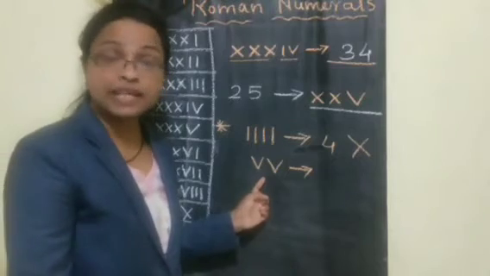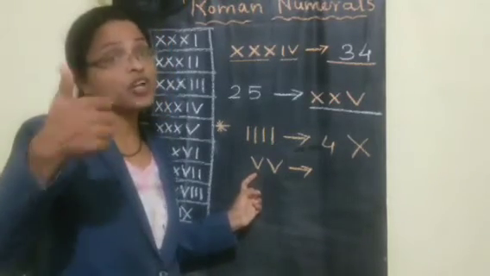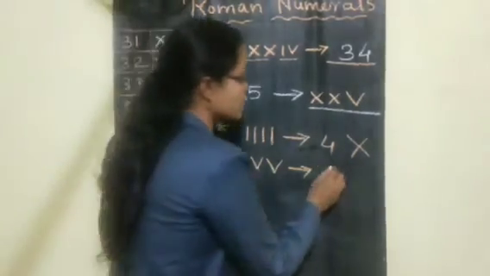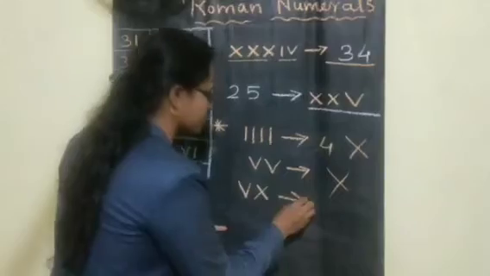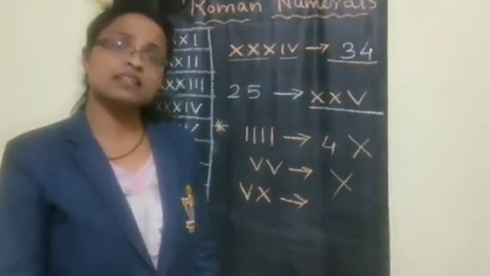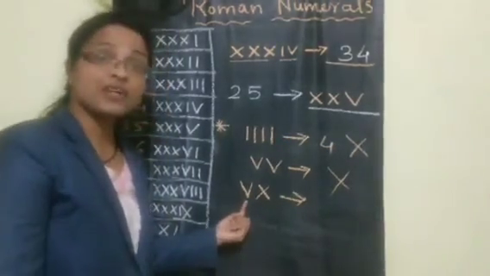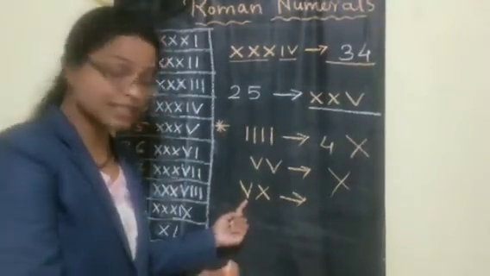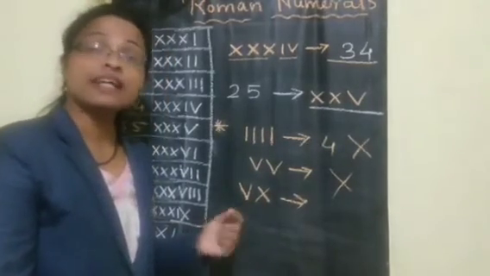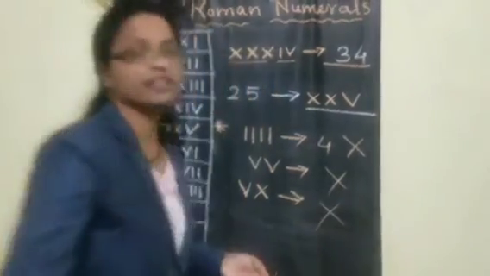It is meaningless because according to the remember points, V cannot be repeated. So this is also wrong. Is it meaningful or meaningless? This is also meaningless because V cannot be subtracted. V is written to the right hand side of the greater numeral and we cannot subtract it. So this is also wrong, children.